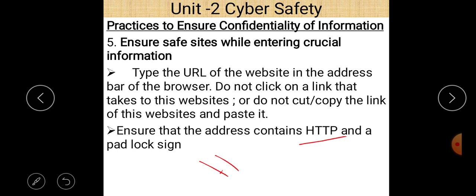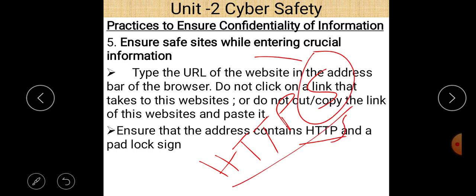HTTP is a protocol, we always know that. So if that site contains HTTPS, the S is there. HTTPS, that means S is for secure. So we can say that it is a secure connection. And there is a padlock sign here. If there is a padlock sign, then it means the site is secure and you can share information without any hesitation.